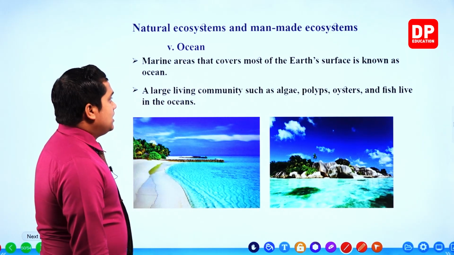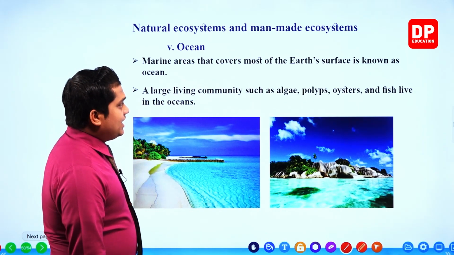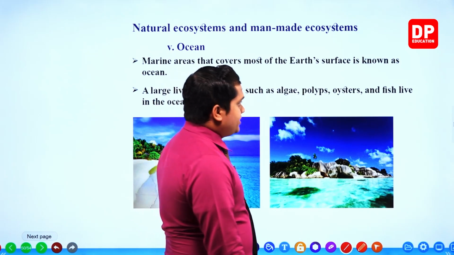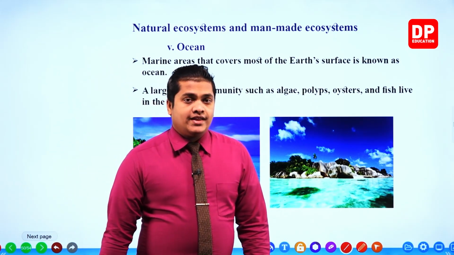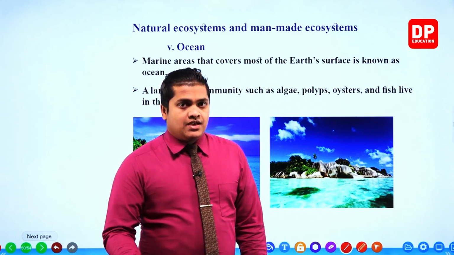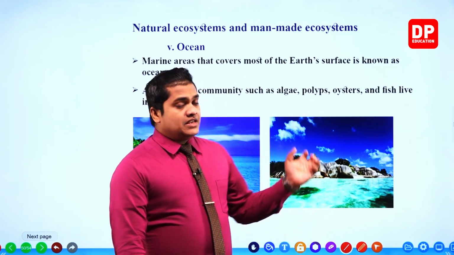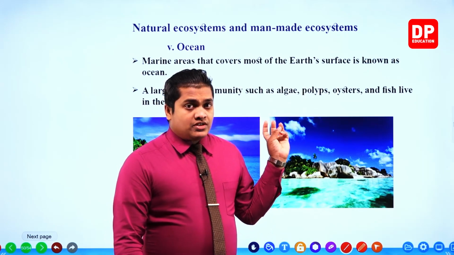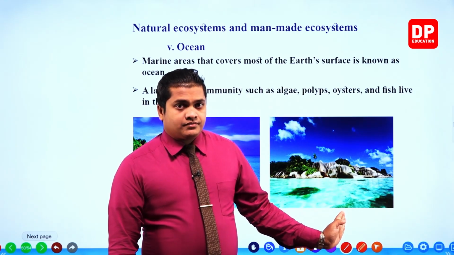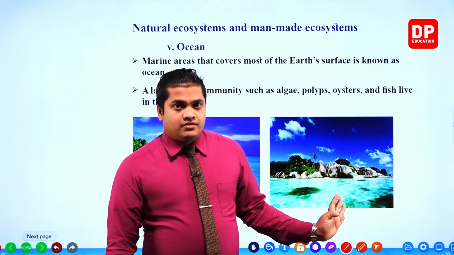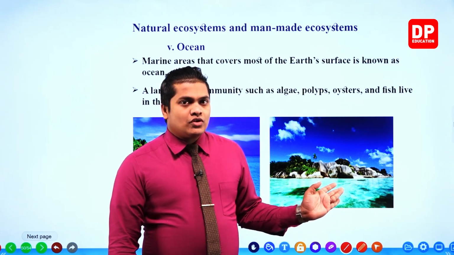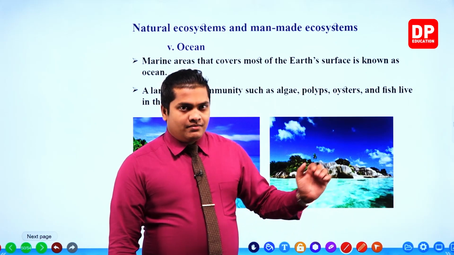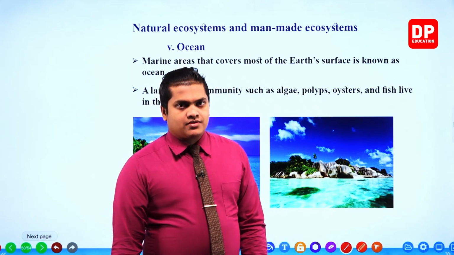Next one, large living communities such as algae, polyps, oysters, and fish live in the oceans. There are different kinds of organisms, and sometimes these organisms can only be found in these environments, like octopus and seahorse, which are only available in marine environments, oceans.